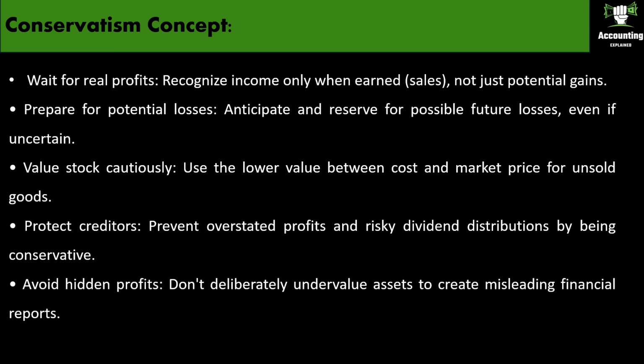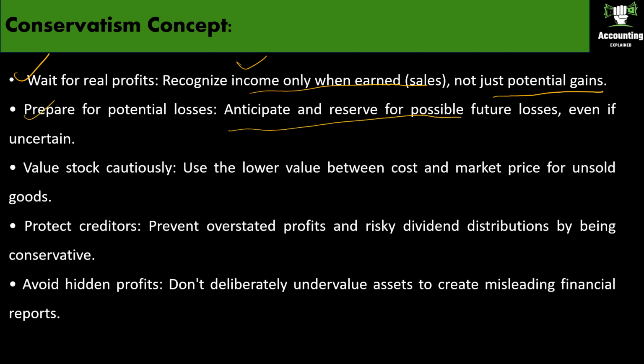Conservatism concept. Wait for real profit. Recognize income only when earned and not just potential gains. You can record income only when you sell a cup of tea and not when someone promises to buy a cup of tea later. Okay, prepare for potential losses.